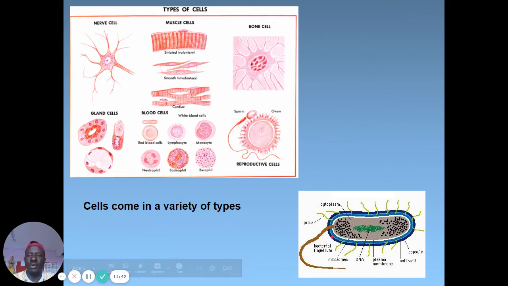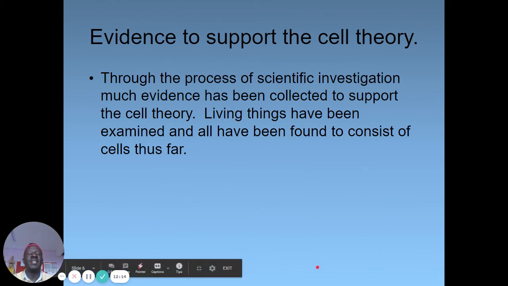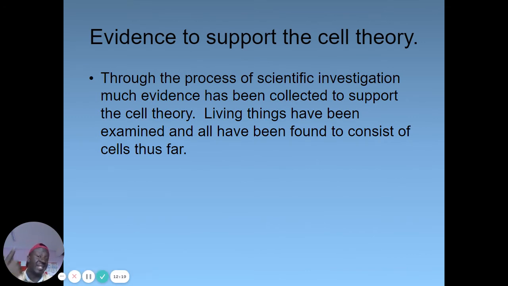That makes a difference. So when we come to evidences to support the cell theory, is it true that cells arise from pre-existing cells? Is it true that every living organism is made up of cells? We want to see, are there evidences to support this? Yes. So through the processes of scientific investigation, much evidence has been collected to support the cell theory. Living things have been examined and everything has been found to consist of cells. So the first evidence is that there is nothing that has life which you ever check out and doesn't have cells. So that's one support.